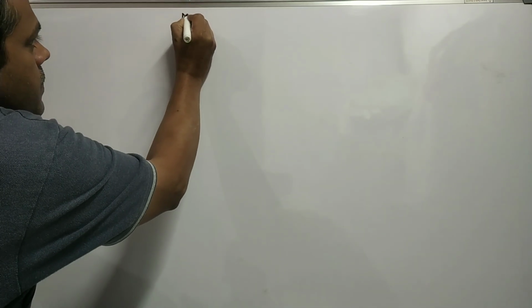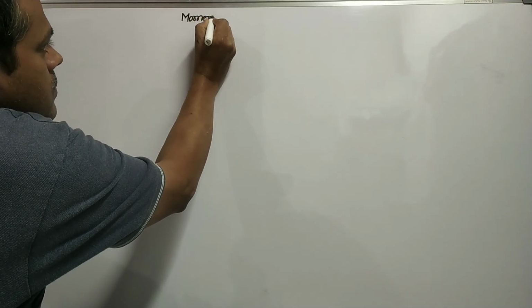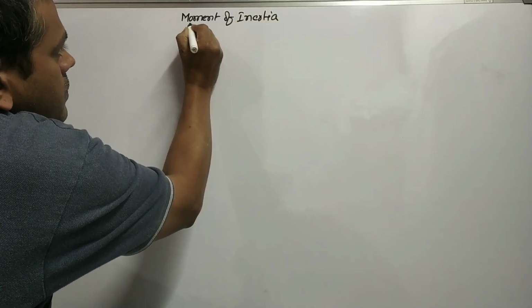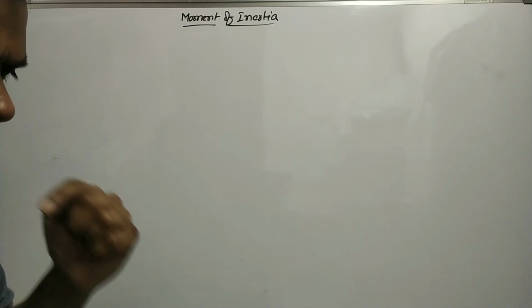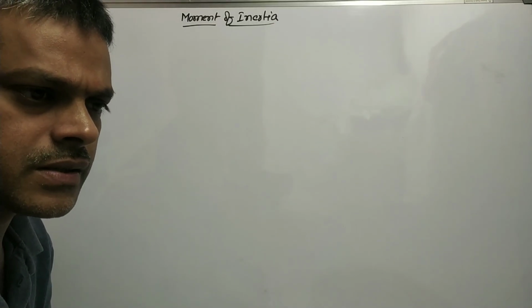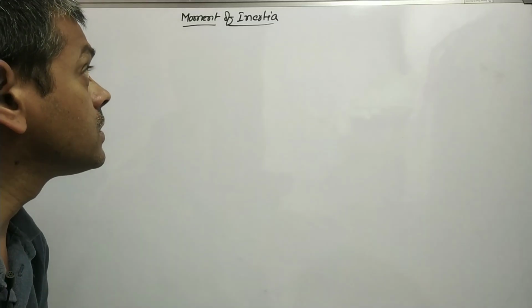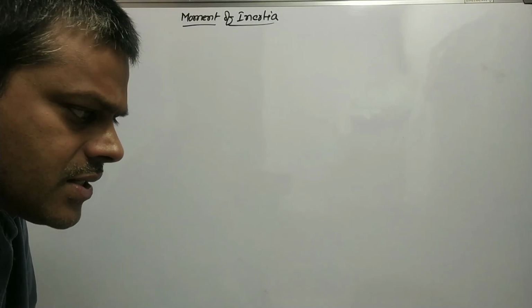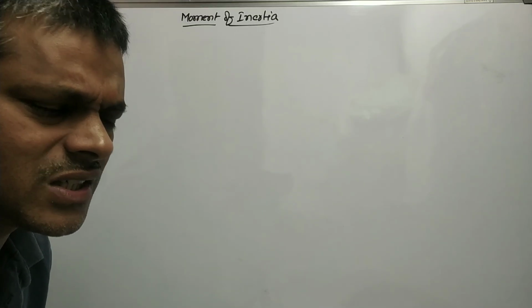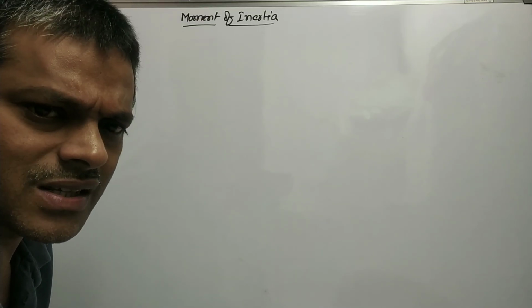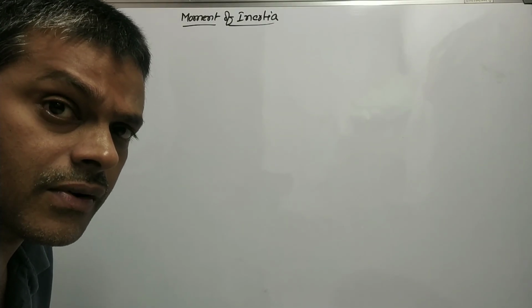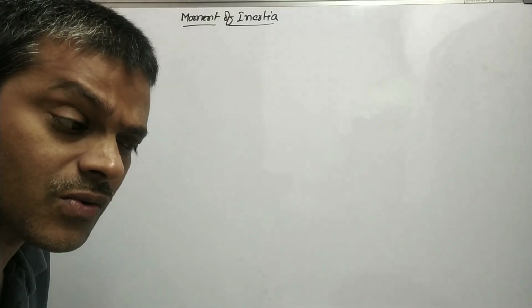Today we discuss the article Moment of Inertia. As a part of the system of particles and rigid body dynamics, this concept is very important to describe the motion of rigid bodies. Before that, what is a rigid body? A rigid body is a body in which the distance between molecules, that means atoms, doesn't change even under the action of external forces. That kind of body is called a rigid body.